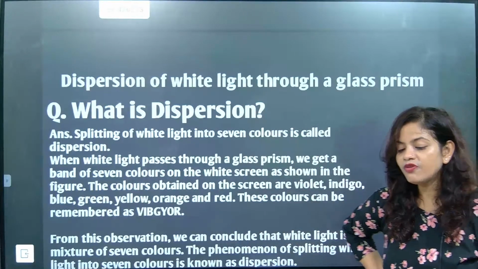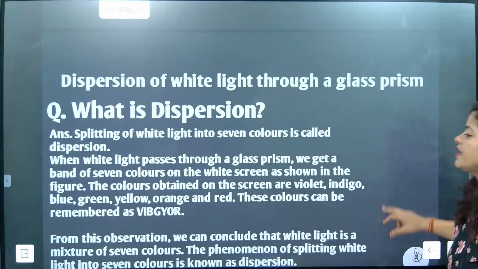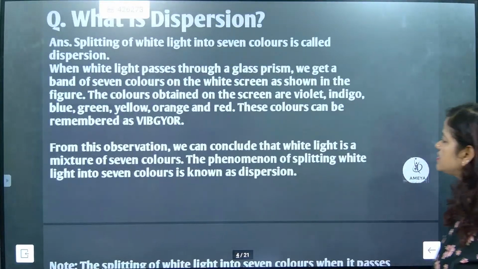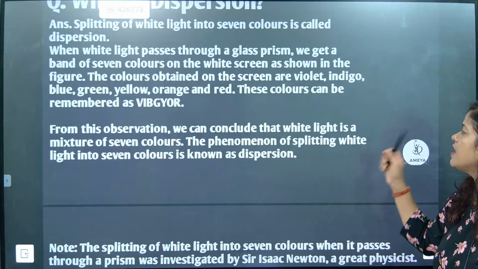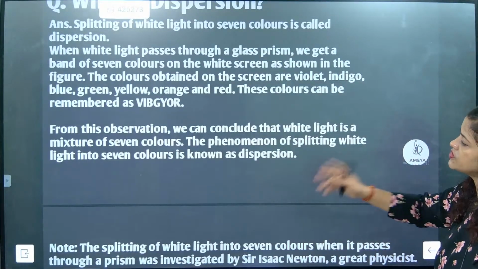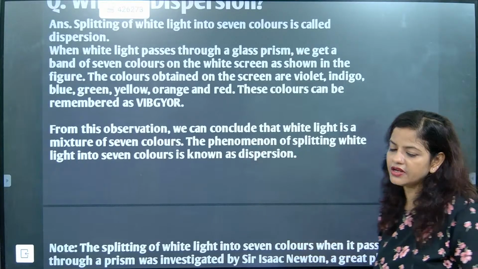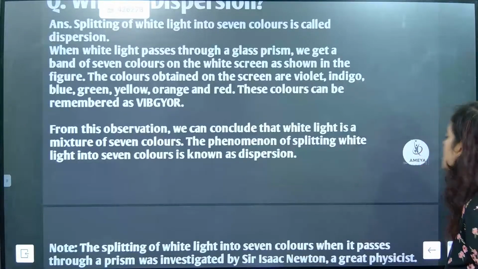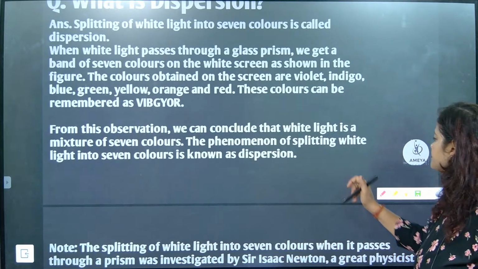Children, speed is equal to what formula, beta? Wavelength into frequency. The observation we can conclude is that white light is a mixture of 7 colors. The phenomenon of splitting of white light into 7 colors is known as dispersion. So now let's see how dispersion is exactly occurring.